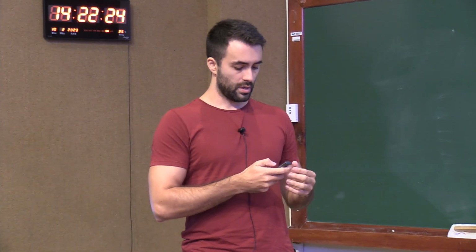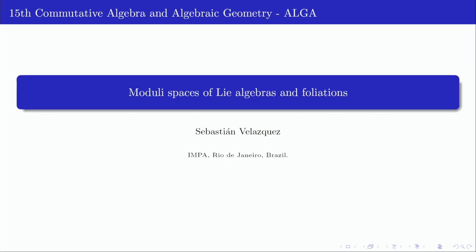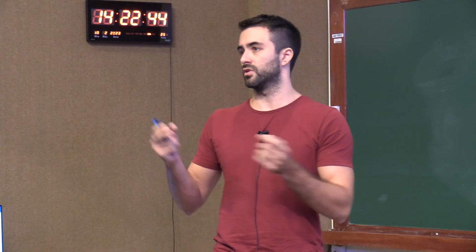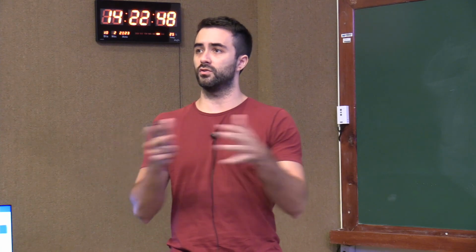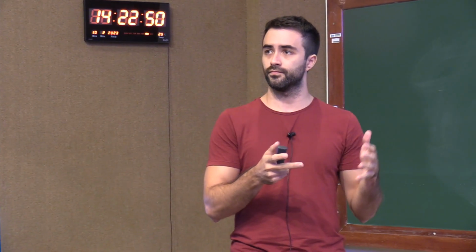So, well, this is useful in the sense that we know quite some stuff about the deformation theory of finite dimensional subalgebras. So if we can prove under which circumstances this is an isomorphism locally around some points, then we can translate the things we know from the deformation theory of finite dimensional Lie algebras to the deformation theory of foliations.